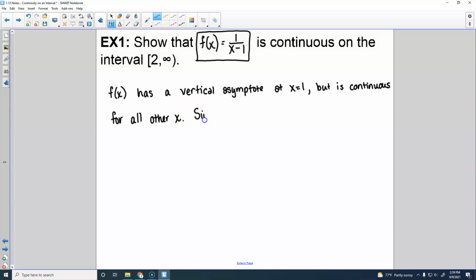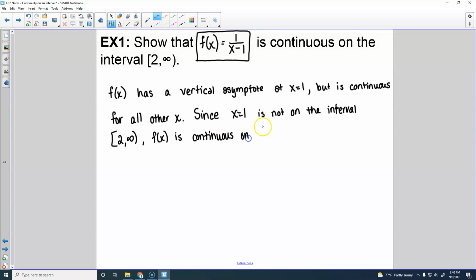Since x equals 1 is not on the interval 2 to infinity, f of x is continuous on this interval.